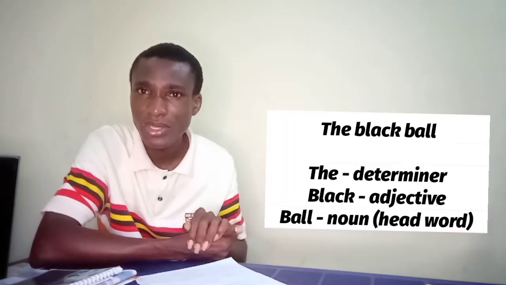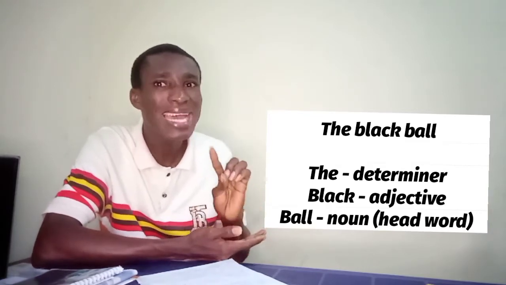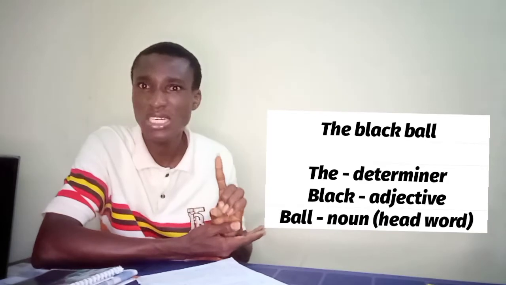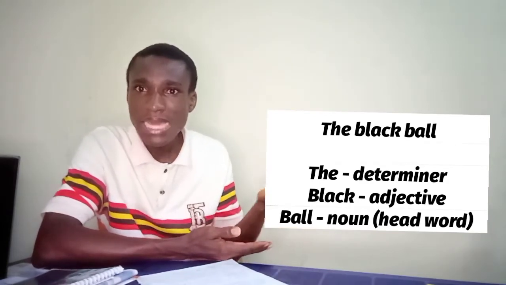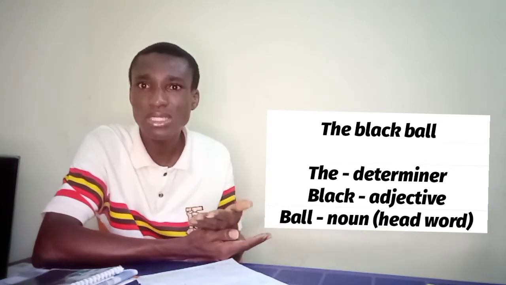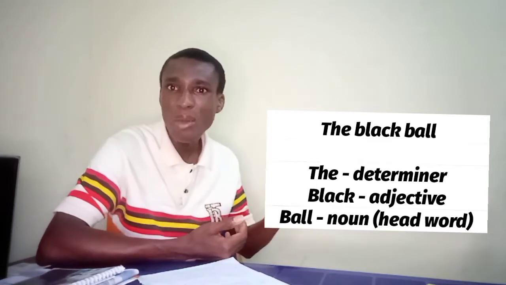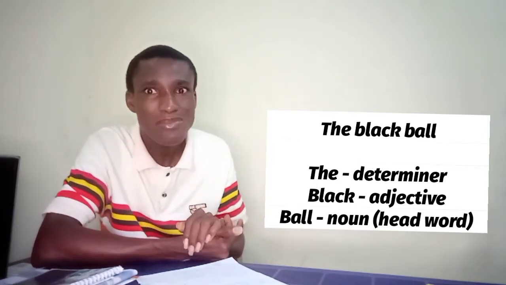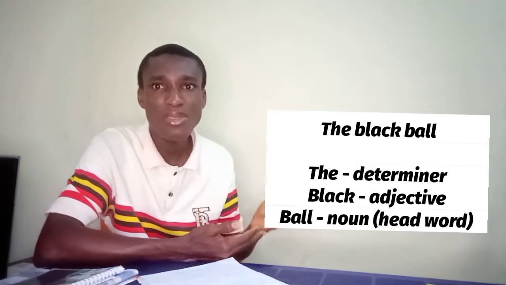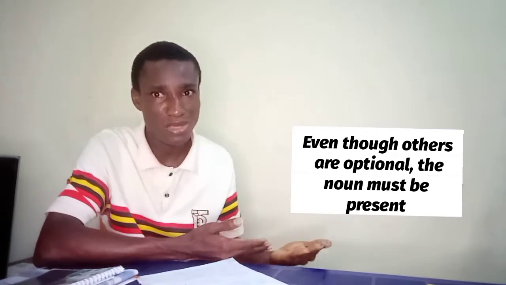That is why I told you the black ball. If you are asked, what is the noun there? Ball is the noun. So that is the head word. That ball cannot leave. I can easily say the ball. The adjective there can easily leave and it will still be a noun phrase, the ball. I can remove the determiner, which is the, and change it to black ball, and it still makes sense. So the determiner can be there, the adjective can be there, they might not be there as well.